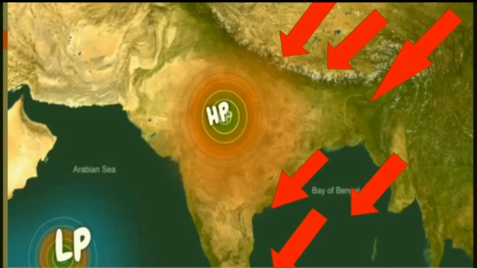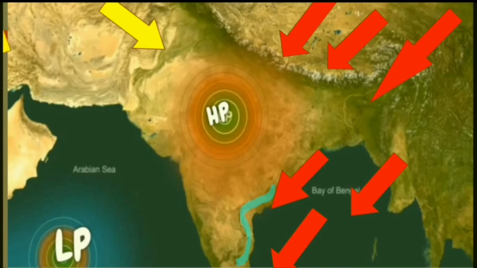And at the same time in the north, the sky is clear. The October heat, the sky is clear and there is a light rainfall due to westerly winds. That is called the western disturbance, which originates in the Mediterranean Sea.